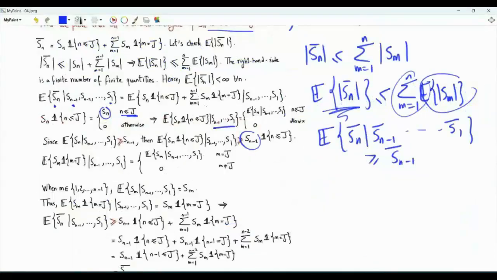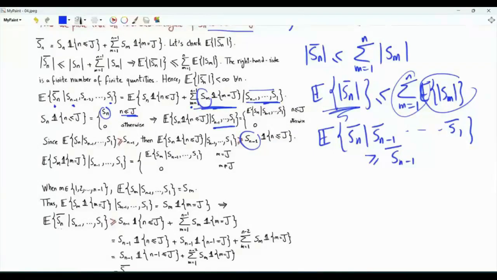When we take the conditional expectation of the mth term, note that we are conditioning on S1 all the way to Sn minus 1, and small m, the index of the sum, is from 1 to n minus 1. Sm is one of the random variables we are conditioning on. This means that the conditional expectation is equal to Sm itself.